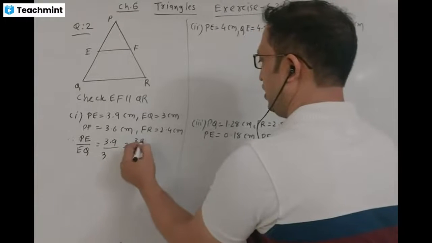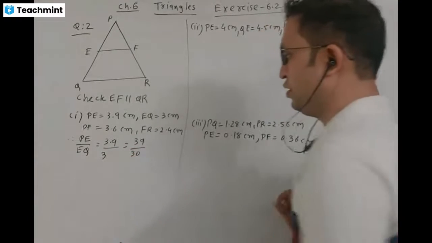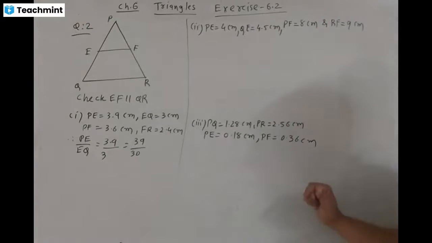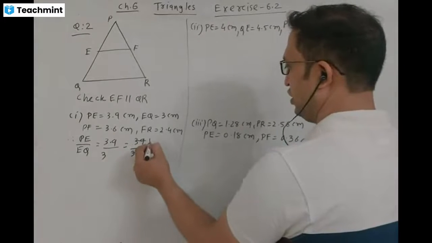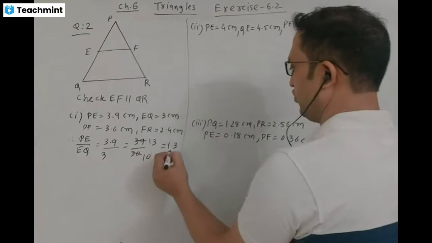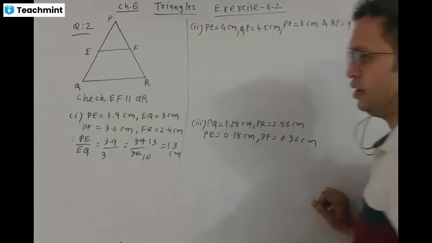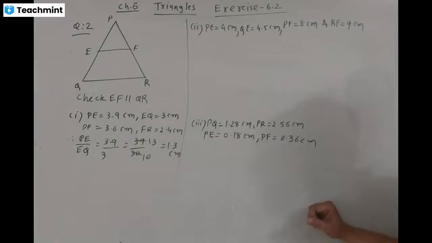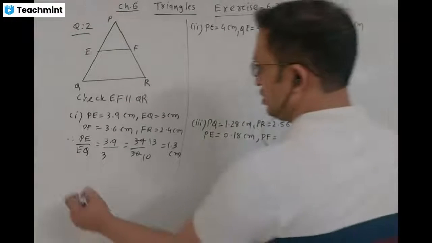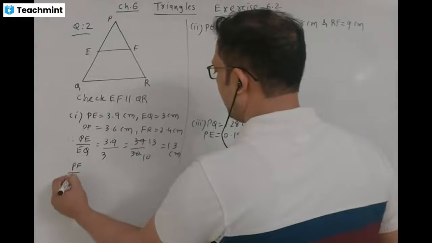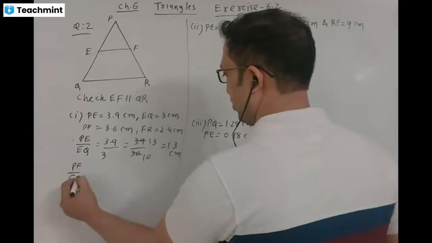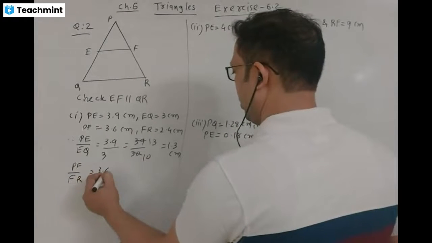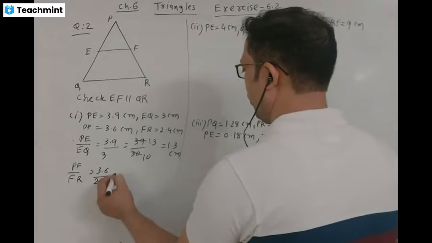Then we multiply by 10, that is 39 by 30. 10 threes are 30 and 13 threes are 39. The ratio is 1.3. PE by EQ is equal to 1.3. Similarly, we check PF by FR, that is equal to 3.6 divided by 2.4.